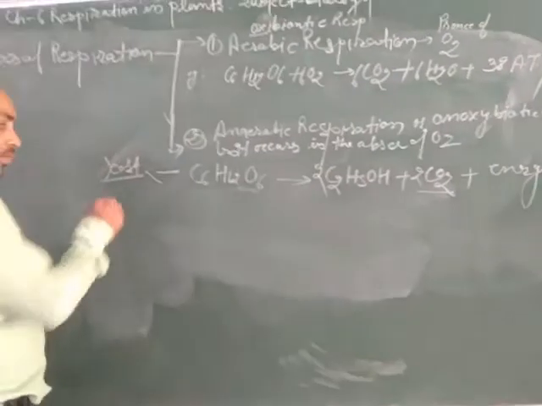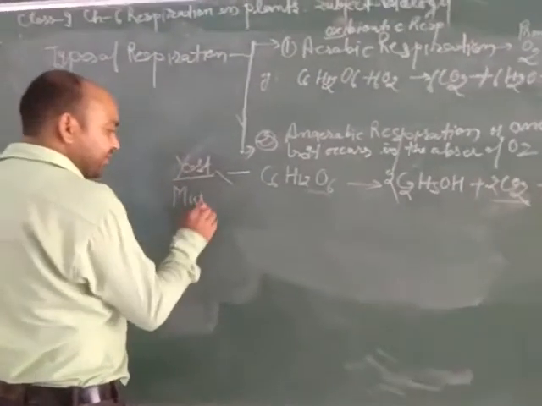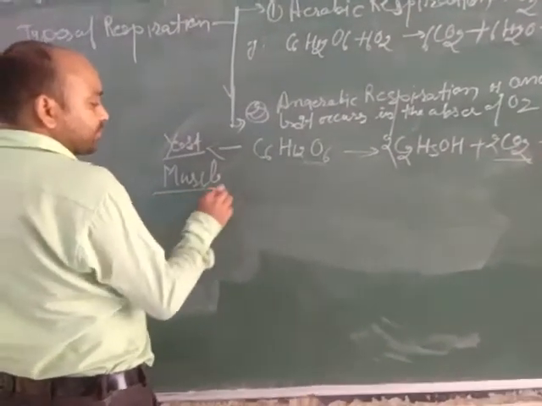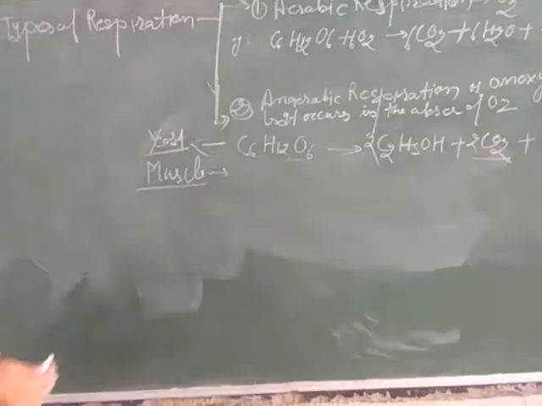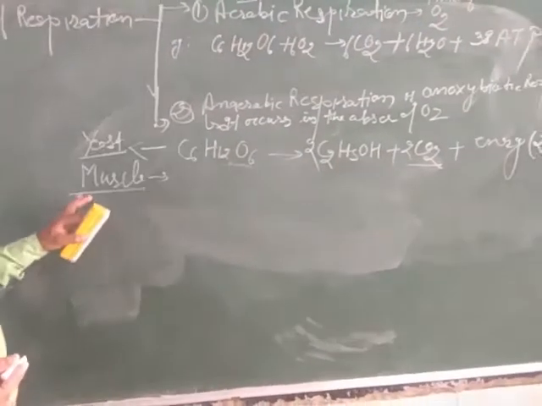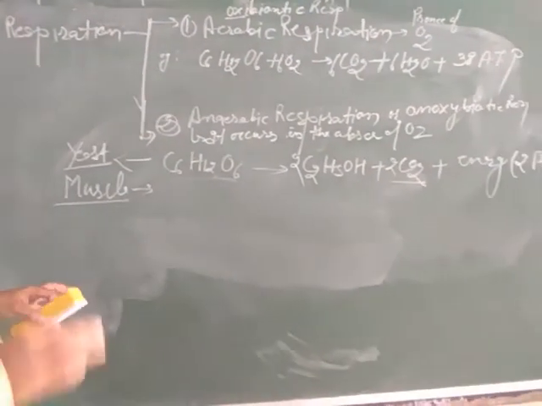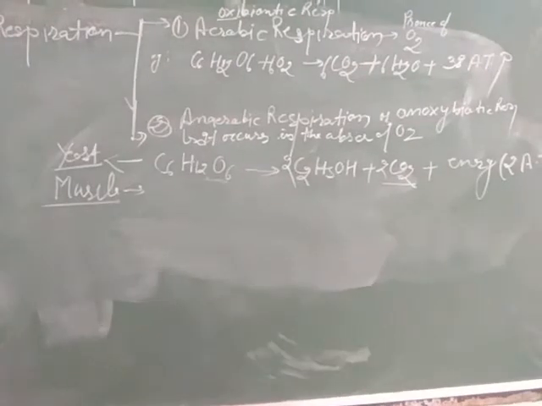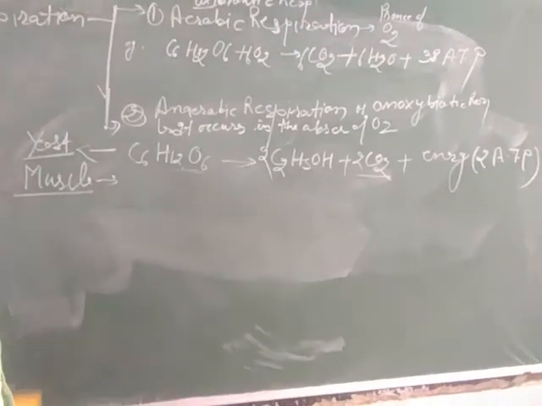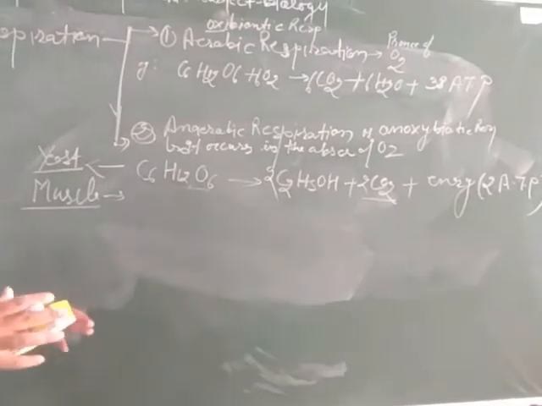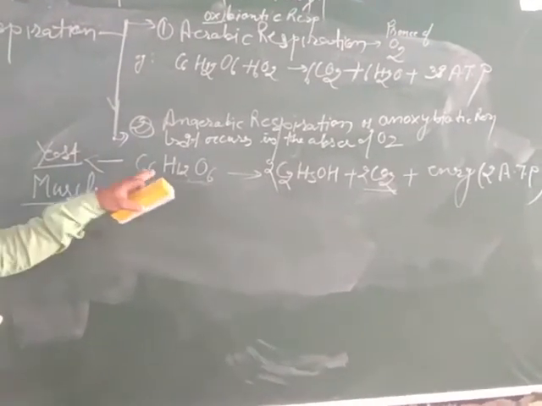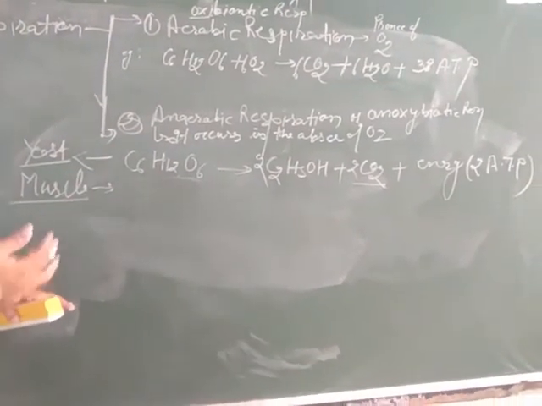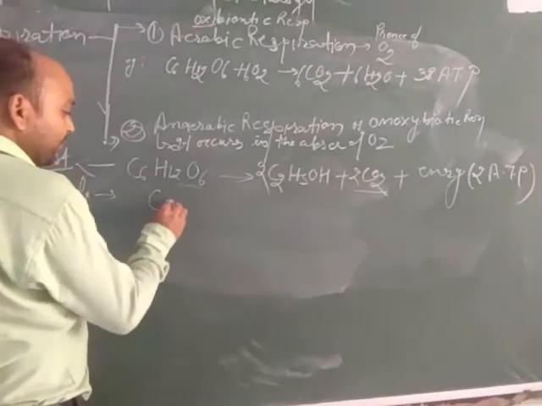Now in our muscles, as we know, when we are doing races, after some time we get tired and our legs cannot be moved forward. In this situation, due to incomplete combustion of glucose, lactic acid gets deposited in our muscles.